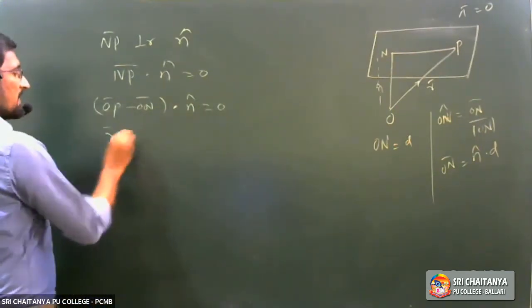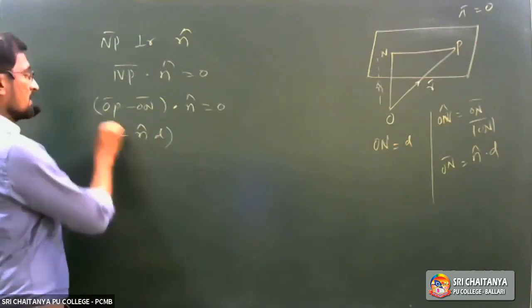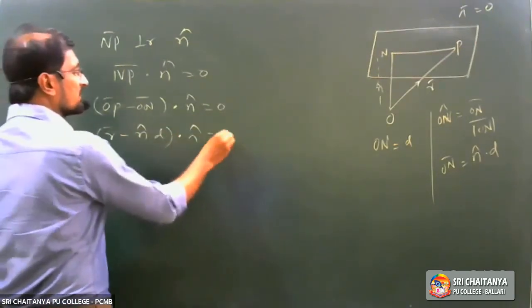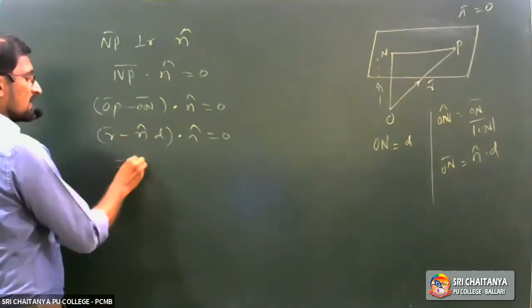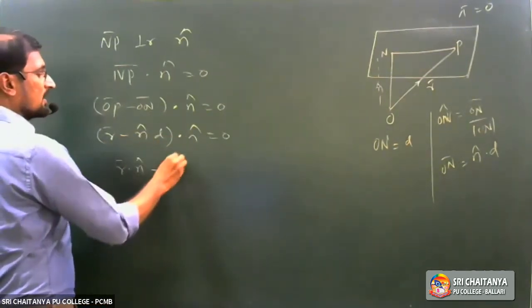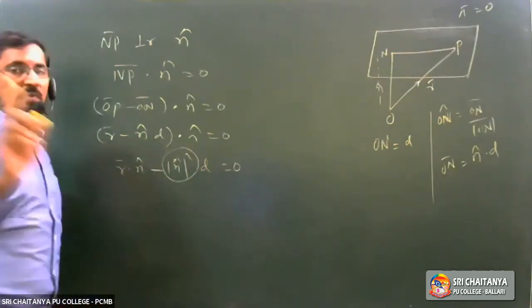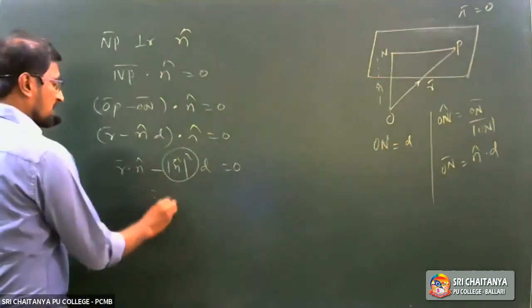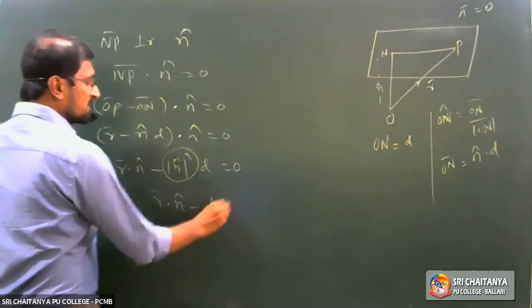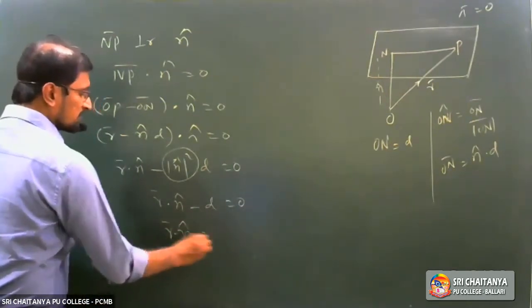Now R bar minus N cap into D, dot N cap is equal to 0. Using the distributive property, R bar dot N cap minus mod N cap squared into D is equal to 0. Mod N cap value is equal to how much? 1. Therefore, R bar dot N cap minus D is equal to 0, so R bar dot N cap is equal to D.